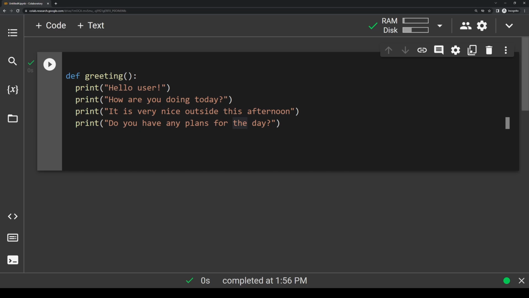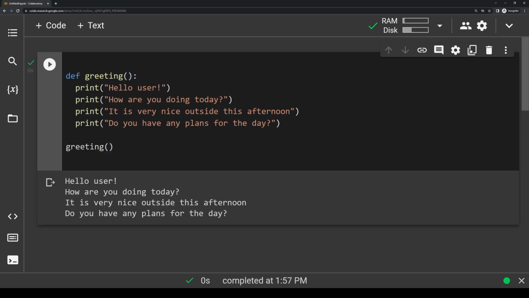To call it, we use the same type of syntax that we did when calling any other function. So below here, I'm just going to type greeting with parentheses. And again, we need parentheses when calling a function, so make a note to never forget these. Putting the parentheses right after the function name is how the computer knows that we're referring to a function. Let's run this code chunk, and now you'll see that it prints out all these lines of code. Anytime we want to output these lines of code, we can just call the greeting function.